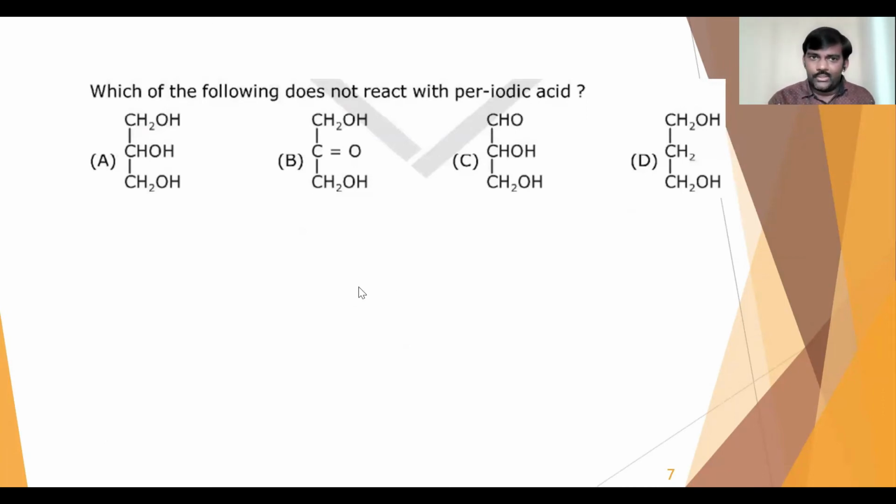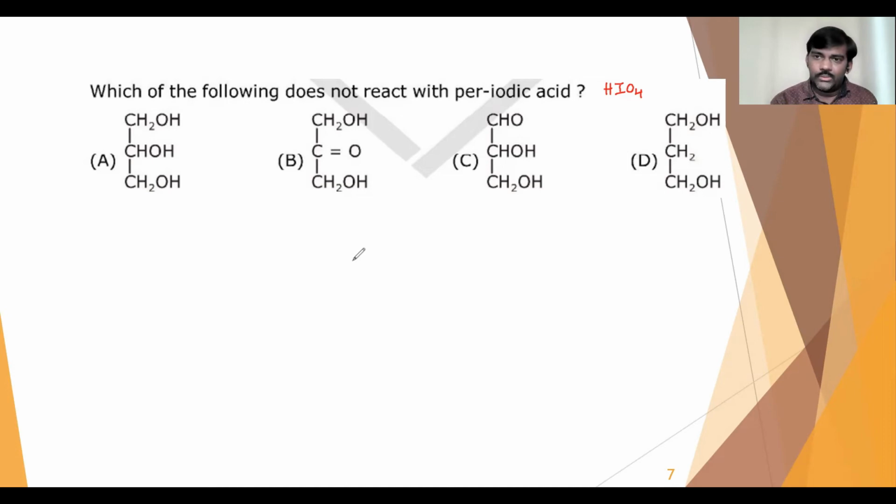Which of the following does not react with periodic acid? So what is periodic acid? Periodic acid means it is HIO4. This HIO4 will only oxidize vicinal diols, that means 1,2 glycols, you can say 1,2 hydroxy compounds, right?